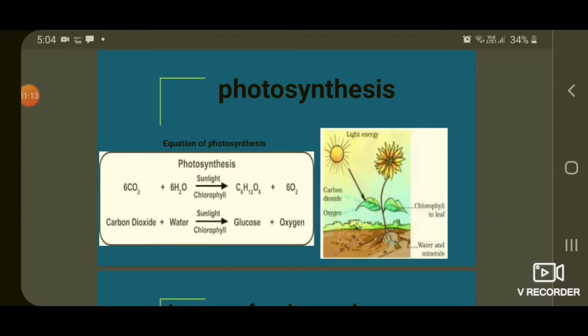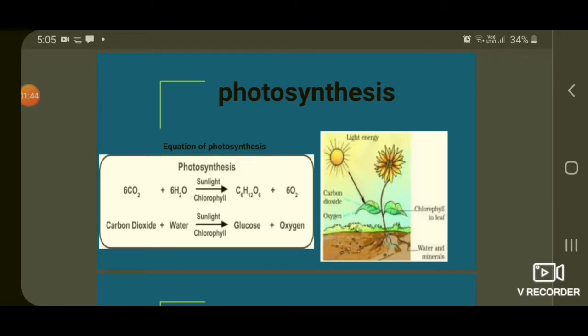Okay, children. The leaves have a green pigment called chlorophyll. It helps leaves to capture the energy of the sunlight. This energy is used to synthesize food from carbon dioxide and water. Since the synthesis of food occurs in the presence of sunlight, it is called photosynthesis. You are observing that light energy is required, carbon dioxide is required, chlorophyll in the leaf is required, water and minerals. You are observing in the picture. This process produces food. The process is called photosynthesis.